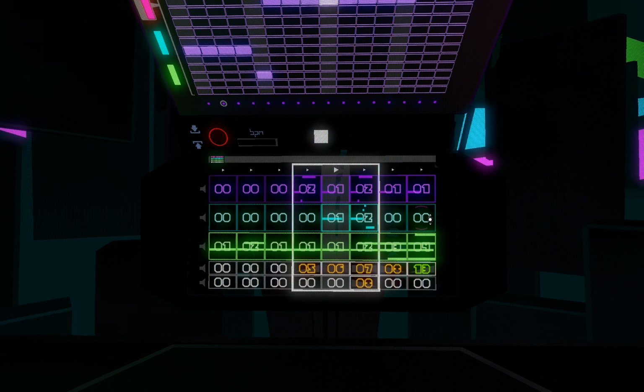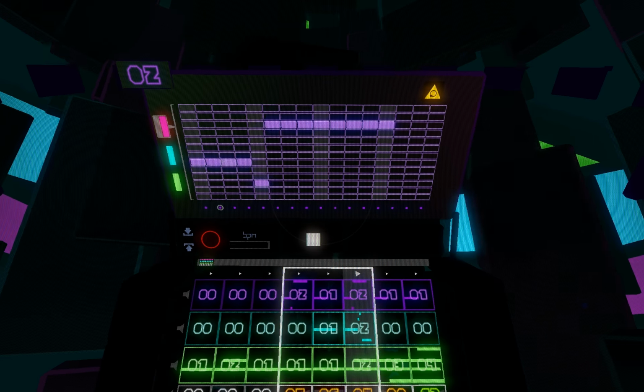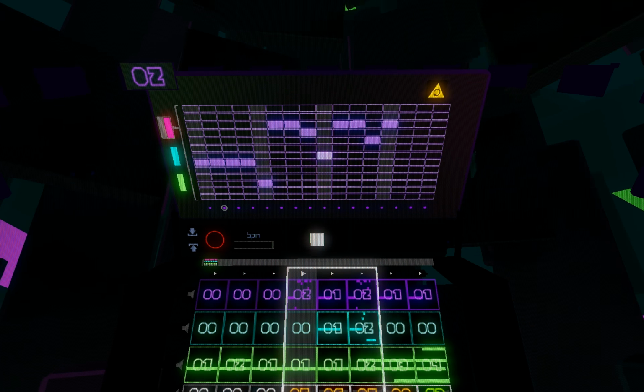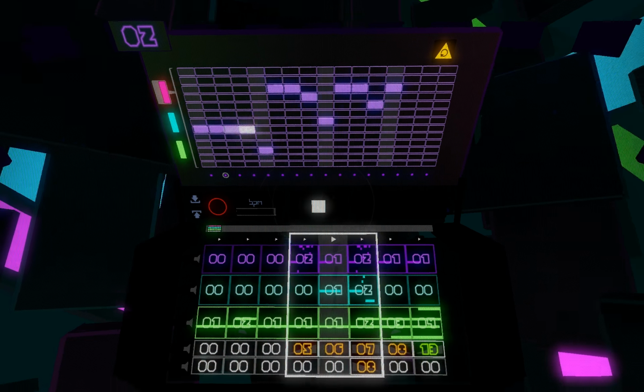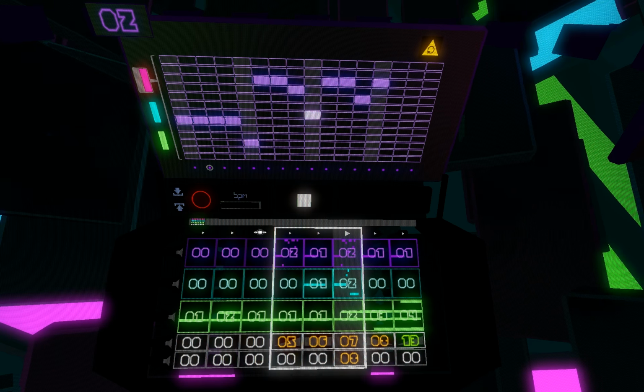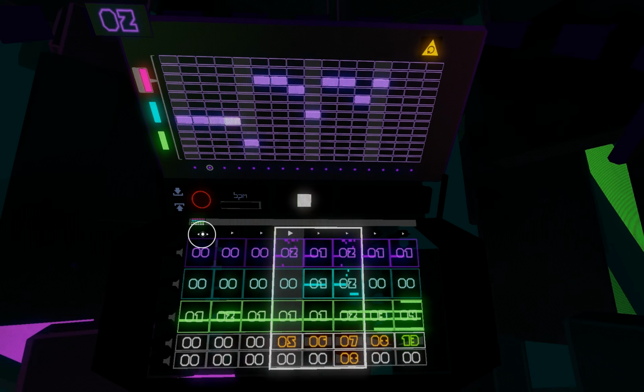While it's looping, I can go to the step sequencer and make changes or tweak my synths. This is great for making adjustments to a section without having to play your whole song over and over. If you want to disable the loop, simply click once on any little button and playback will resume normally from there.